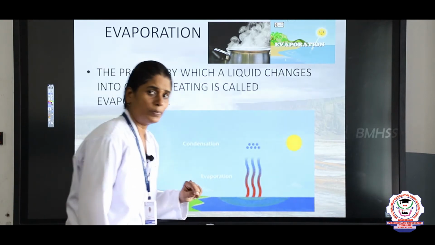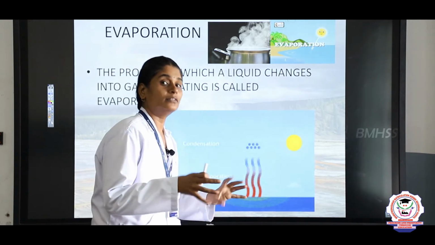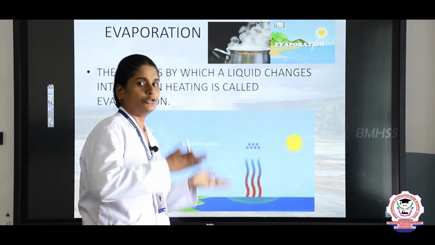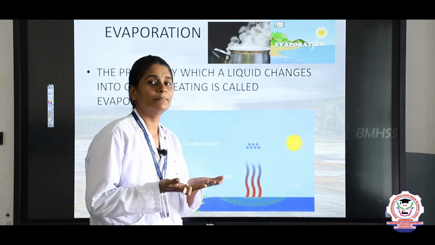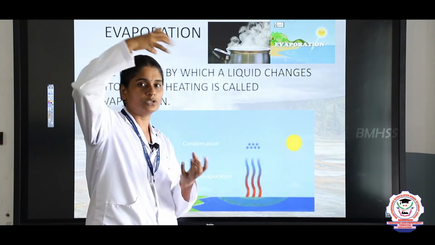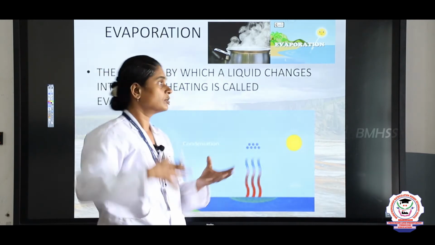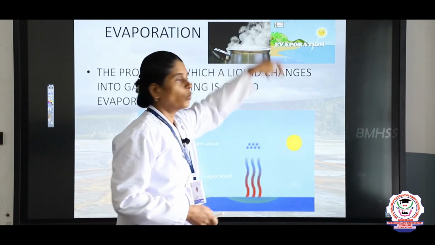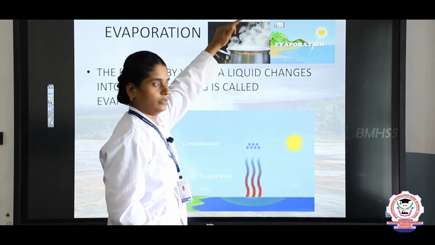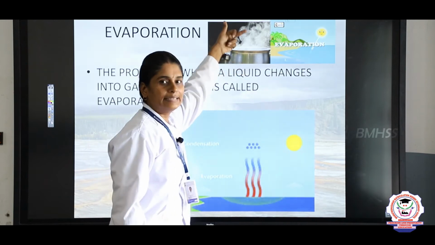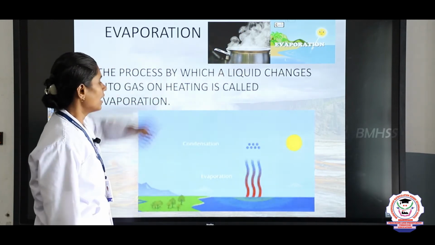What is this evaporation? Again, when we heat the liquid, it is changed into gas. When you take water and you boil it, sometimes you can see some water vapor comes out of the water, right. You can see the water vapor. So this water is changed into water vapor, the liquid is changed into gas. This process is called evaporation.